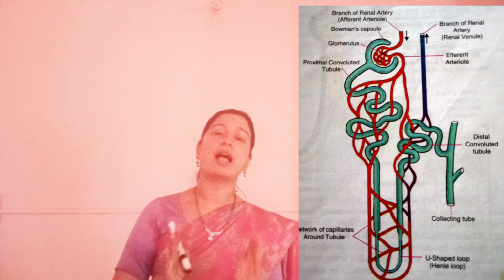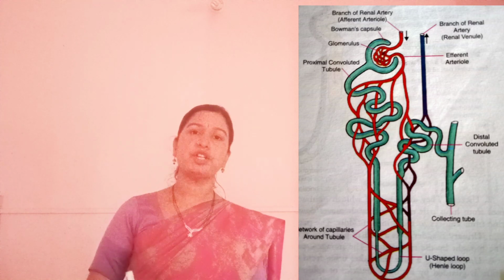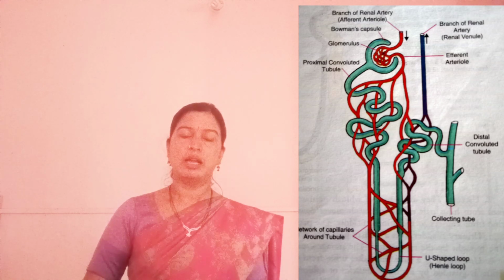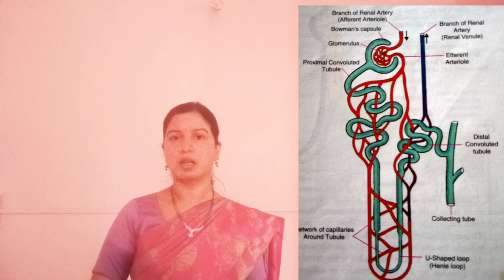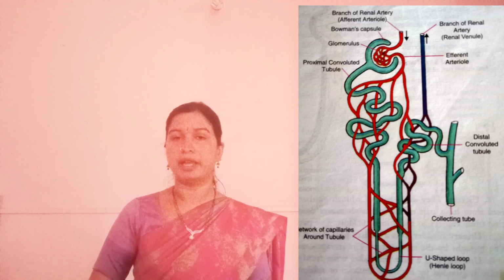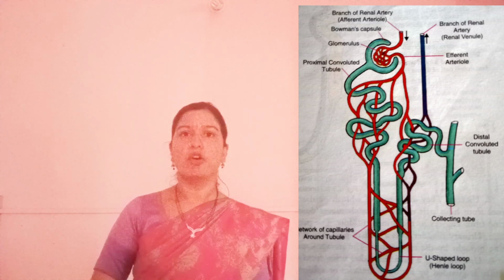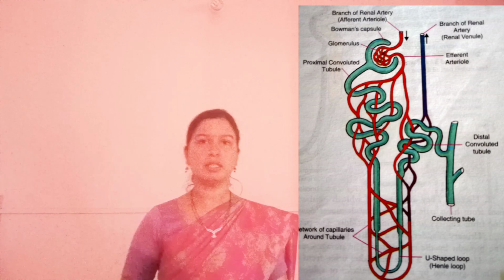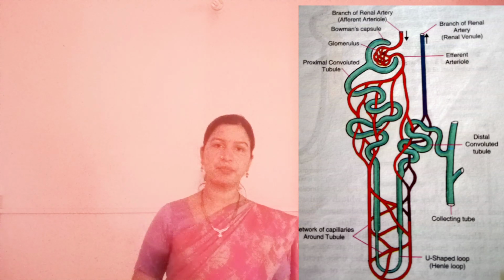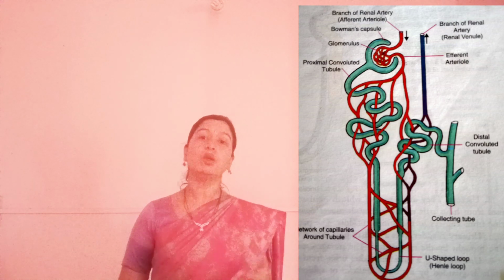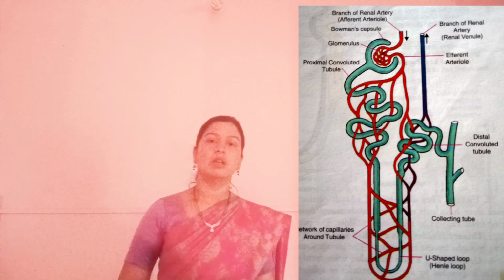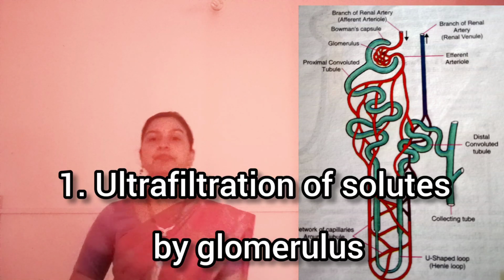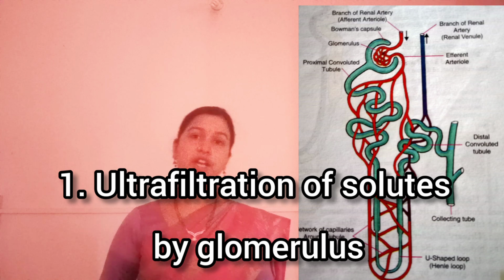So this is where absorption, filtration and secretion actually occur. Let us see how these processes occur, what are the different steps involved here, and what is the function of the nephron. So now let's see what happens inside this nephron or filtration unit. This is where urine is actually formed. So in the first step, ultrafiltration or filtration occurs.